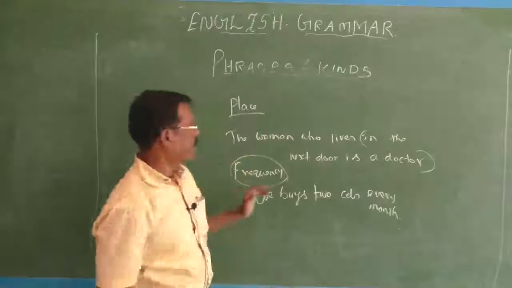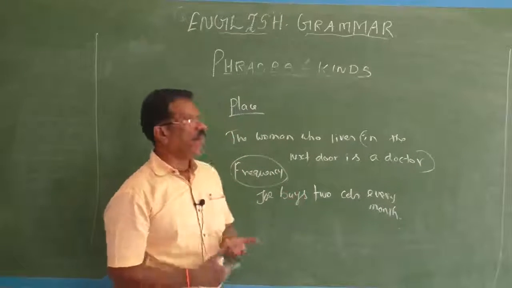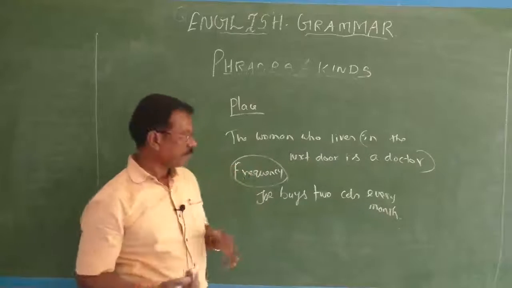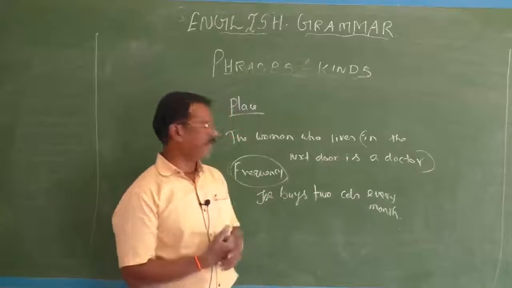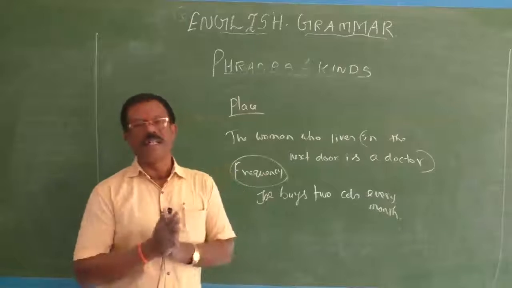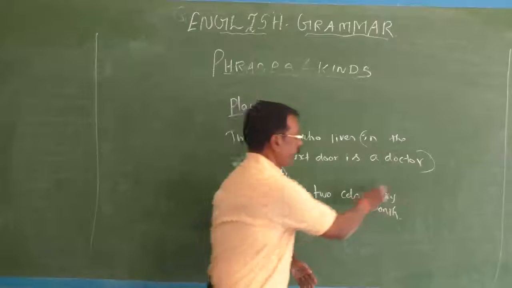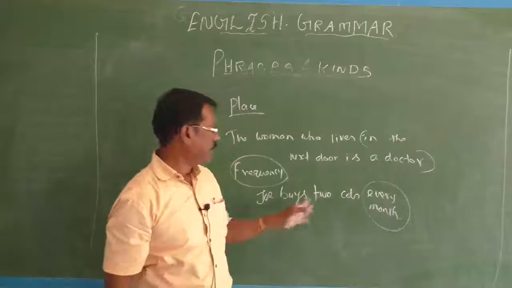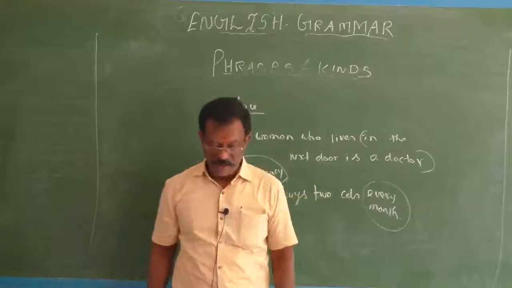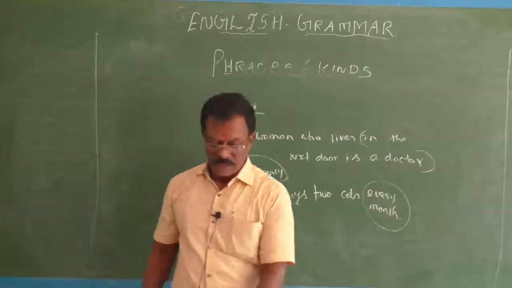So here, how often does Joe buy CDs? If you ask this question, you will get the answer every month. So this is an adverbial phrase of frequency.